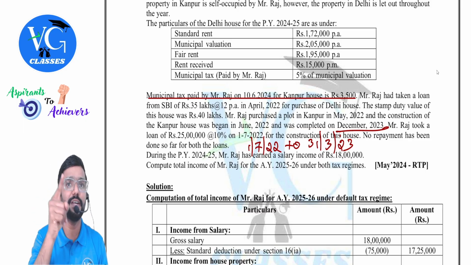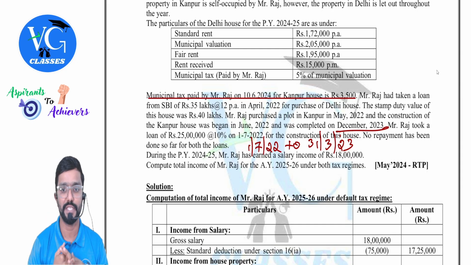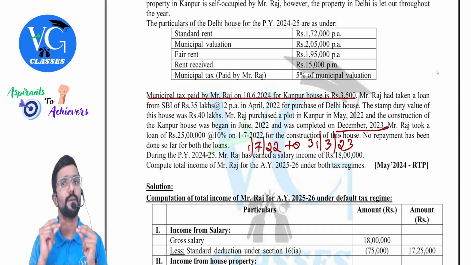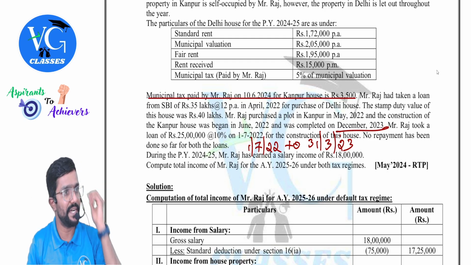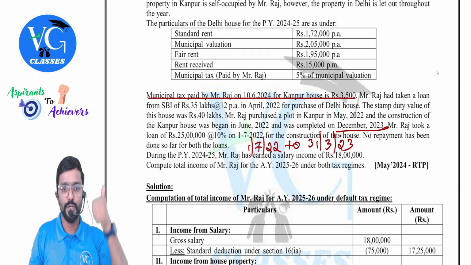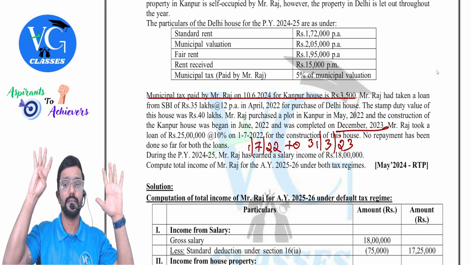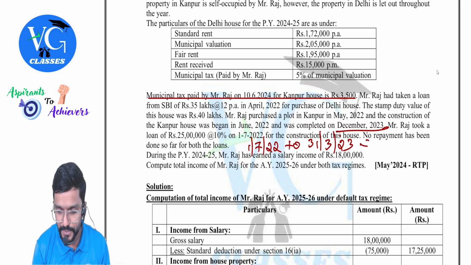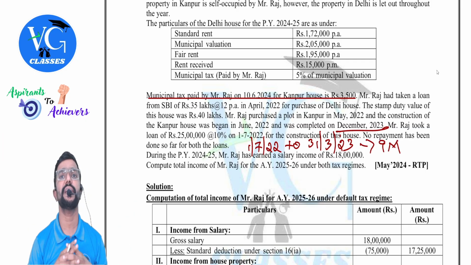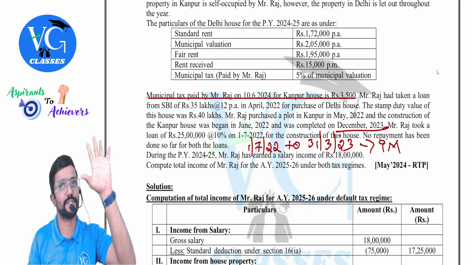For the pre-construction period, whatever interest you have paid, you can claim it in 5 equal installments from the year in which construction is complete. Got it? Yes. Construction is completed in 23-24. So from 23-24, you can claim that year's interest plus 1/5 of pre-construction period interest. What is the pre-construction period? Check it. July, August, September, October, November, December, January, February, March, 9 months. So please calculate pre-construction period interest for 9 months, divide it by 5, and claim it for the first 5 years.